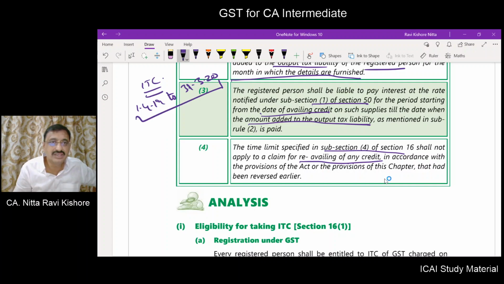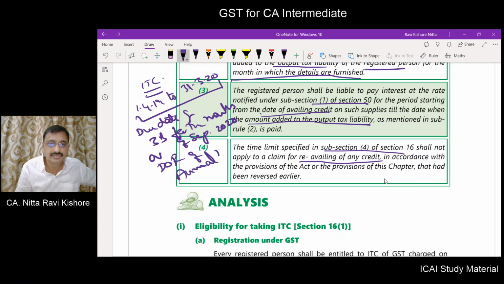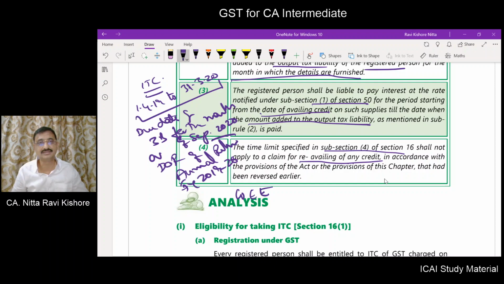Within what time can you claim? The due date of GSTR-3B for the month of September 2020, or the date of filing of the annual return for financial year 2019-20, whichever is earlier. Within this time you have to take input tax credit, but this time limit is not